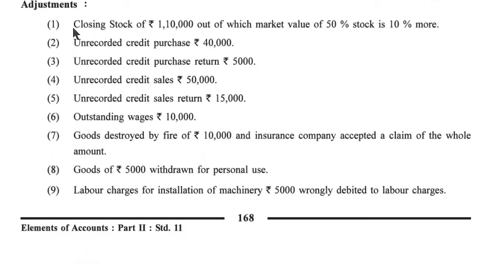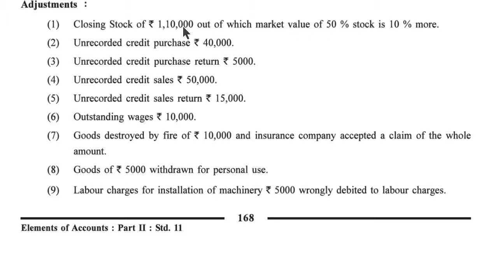Adjustment. First, closing stock of rupees 1,10,000, out of which the market value of 50% stock is 10% more. Students, when the word "more" is there in a question, then calculation is not necessary, because our rule is that from the market value and the book value, whichever price is less we have to consider.